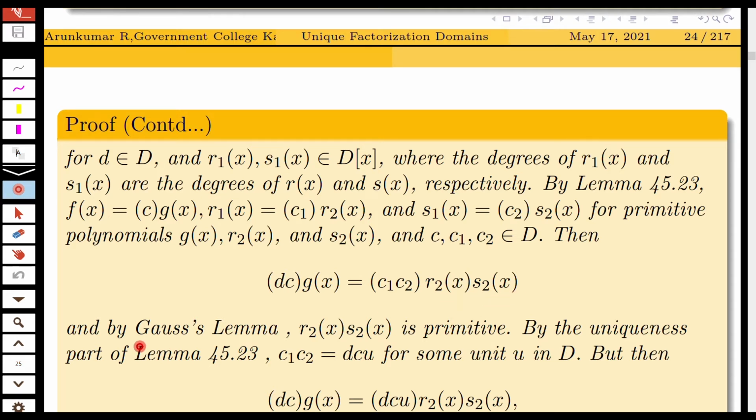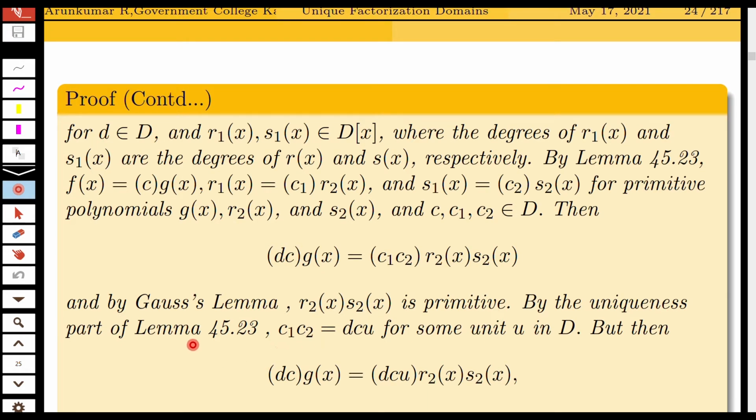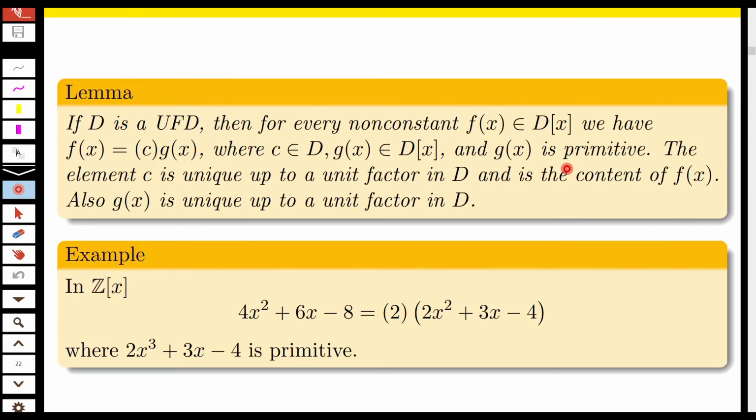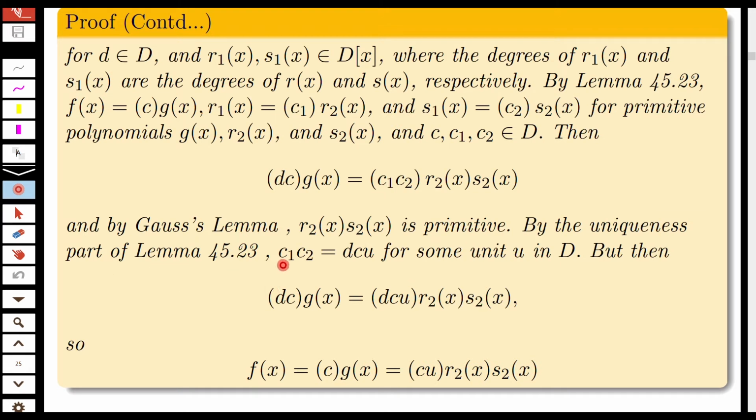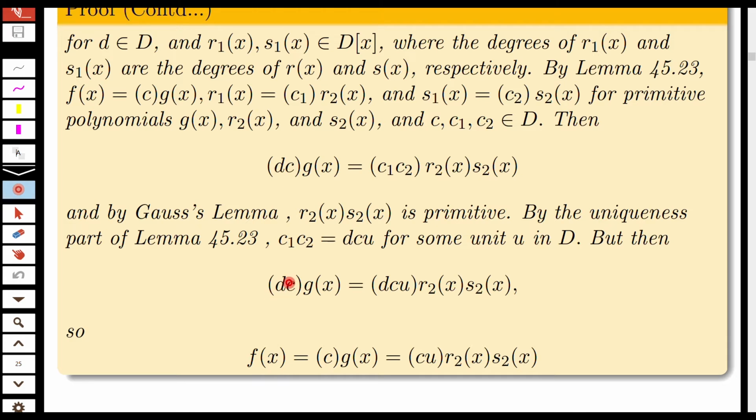So by Gauss's lemma r2(x) s2(x) is primitive, and by the uniqueness part of Lemma 45.23, if D is a UFD, then the element c is unique up to a unit factor. So by the uniqueness part of the lemma, c1 c2 is equal to d c u, where u is a unit in D. But then d c g(x) equals c1 c2 r2(x) s2(x), which is d c u r2(x) s2(x). We can cancel d on both sides.